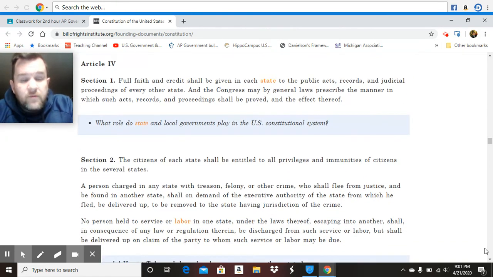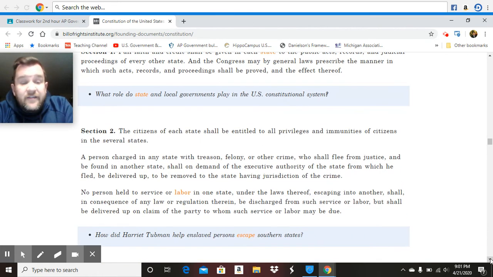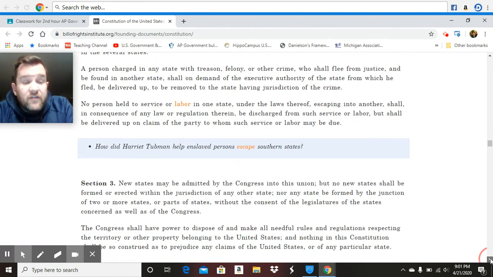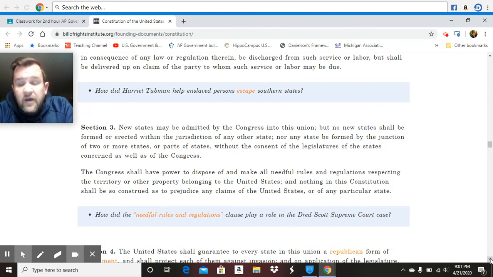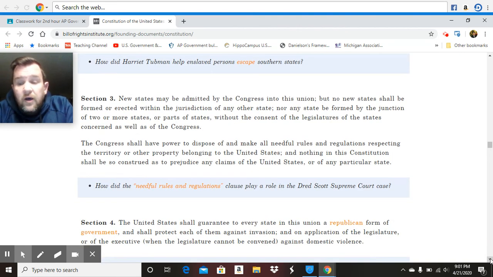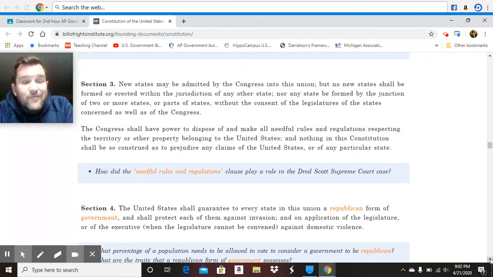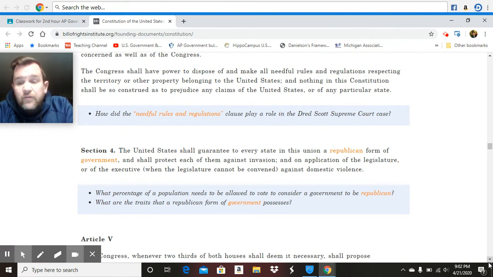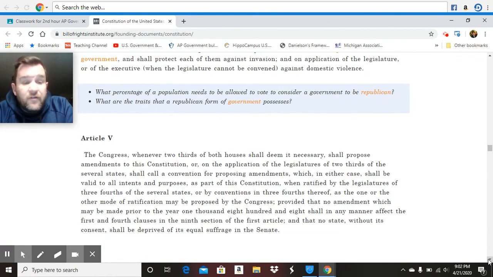Article 4 is the relations among the states. The full faith and credit clause and the privileges and immunities clause are both in there. Those are basically agreements between the states. If this is going to be a compact, the states have to get along. They have to grant full faith and credit to other states' laws, procedures, and rulings, and we are all privileged and immune to other states' laws. So if we're traveling in other states, we are treated as a resident of that state. We cannot be discriminated against because we're from other states.